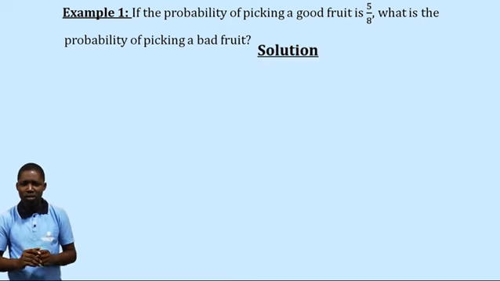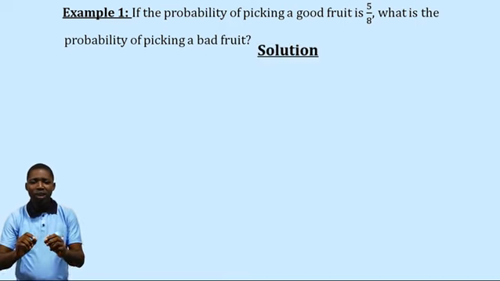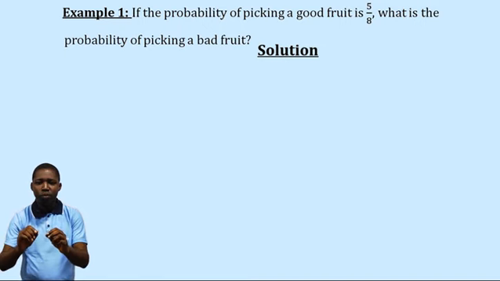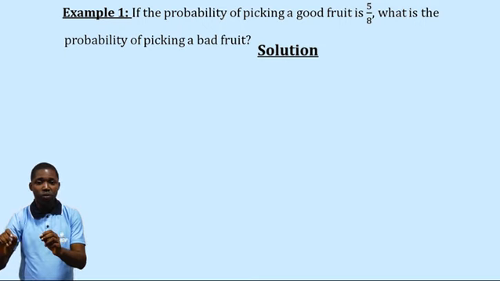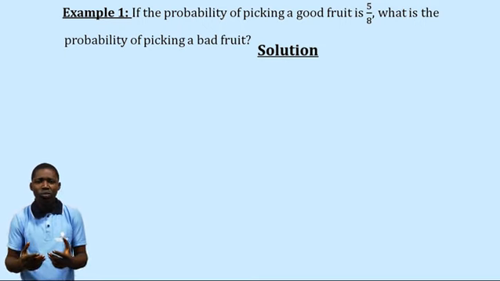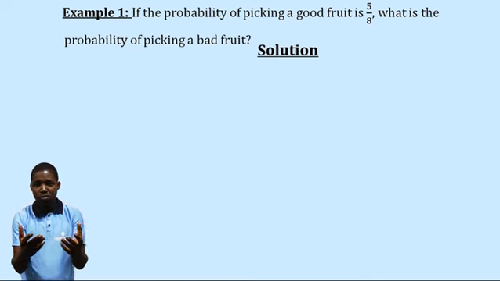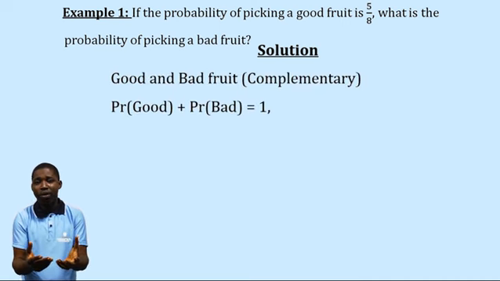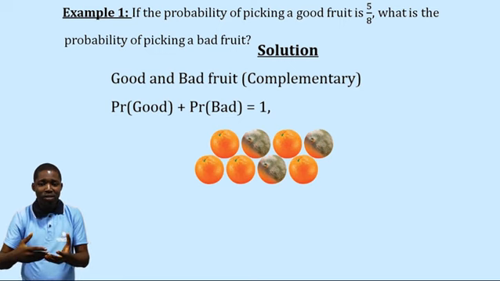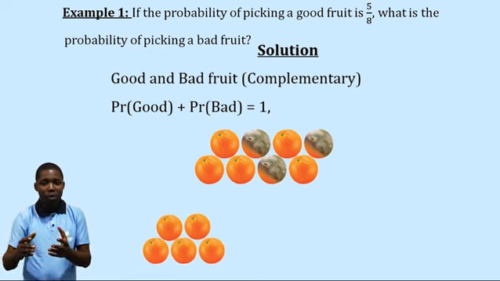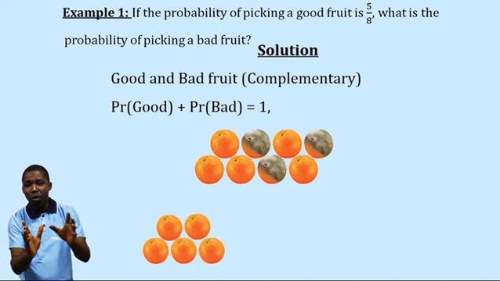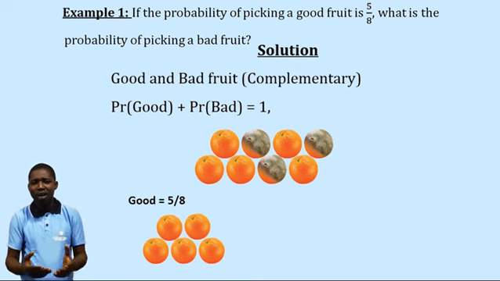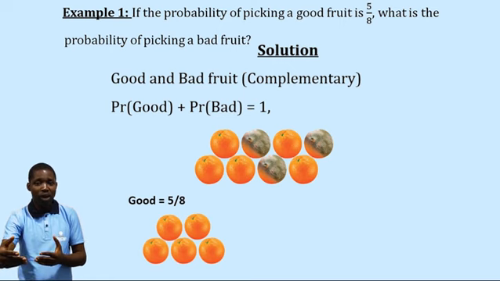Let's take a good look at the first example. We're told that the probability of picking a good fruit is 5 over 8. The question is, what is the probability of picking a bad fruit? Now we have some fruits, and 5 over 8 is what we have for good. That means 5 out of 8 is taken to be good. So we have 8 fruits in total, and 5 of the 8 are good. The question is, how do we get the probability of the one that is bad?